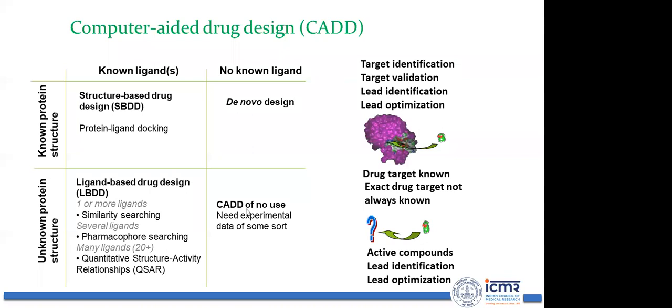If I can read this slide, there are 4 steps for drug designing: target identification, target validation, lead identification, and lead optimization. If the exact drug target is known, then you can go for virtual screening or molecular docking to identify the lead molecule. And when the exact drug target is not known, but the ligand is known, then you can just go for searching for active compounds, lead identification, and lead optimization.